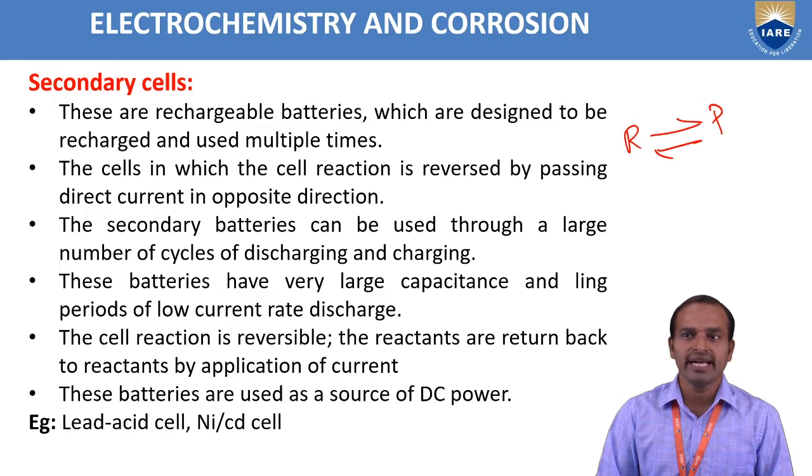The secondary batteries can be used through a large number of cycles of discharging and charging. For example, we use the mobile. The mobile is discharged, again we charge it, and charging takes place. After that it is discharged again, we charge it again and keep using it. That is multiple-time use. Secondary batteries are used multiple times.